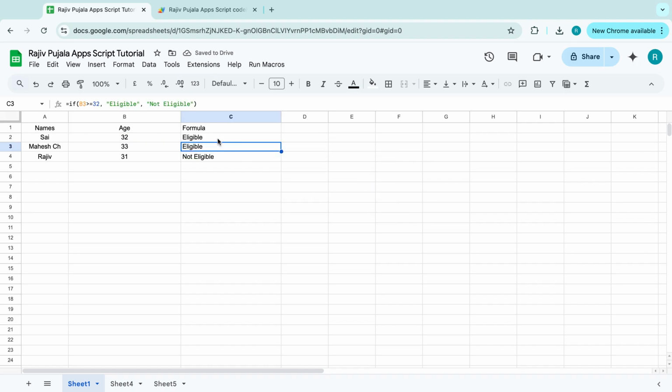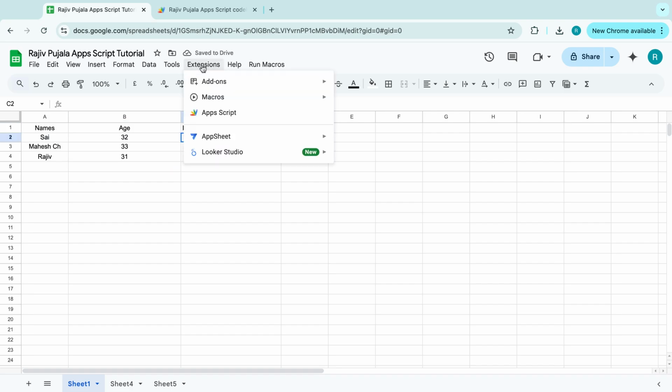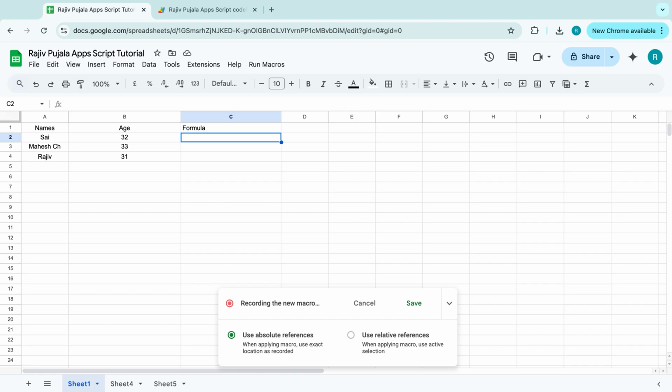Now let's do the same using app script macros. I'm deleting the formula over here. So let's click on extensions. Now you can see an option called macros over here, and there is something called record macro. Let's click on this record macro, and now it is recording. Okay, and now let's go to here.